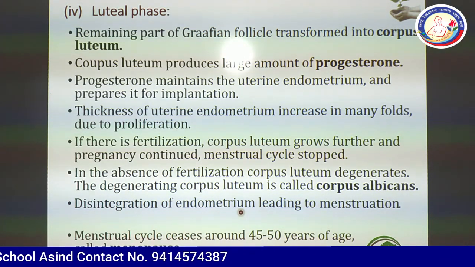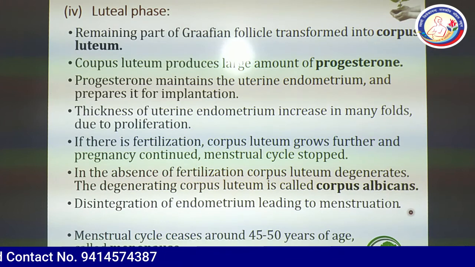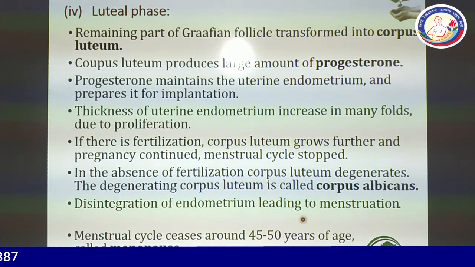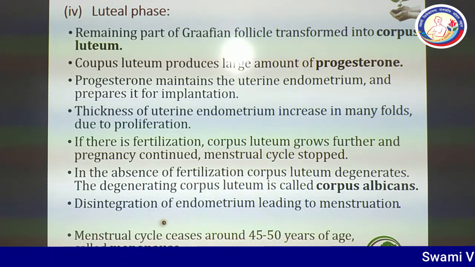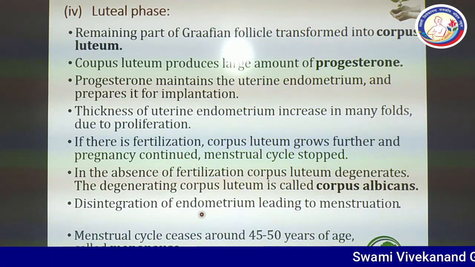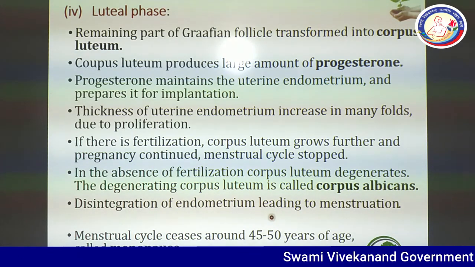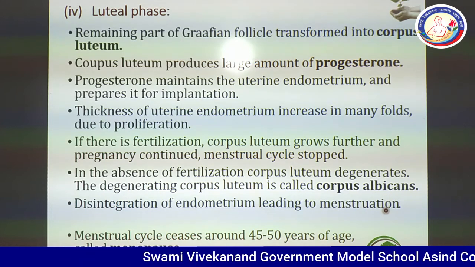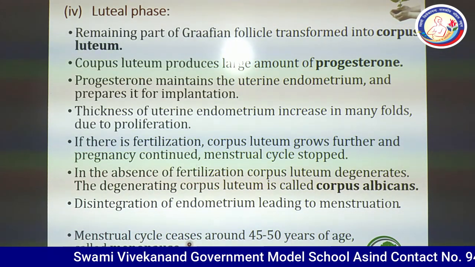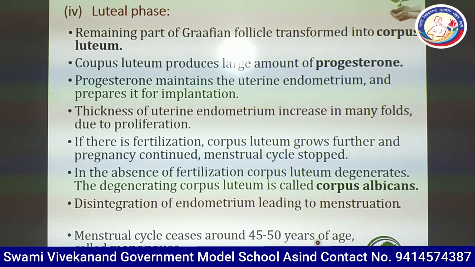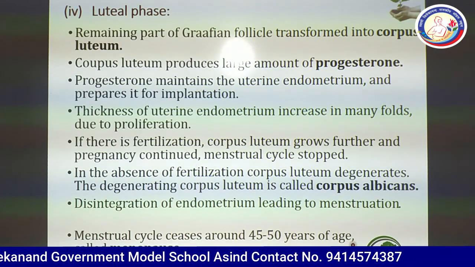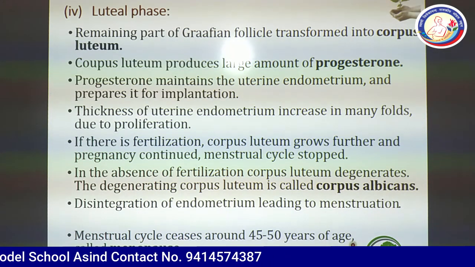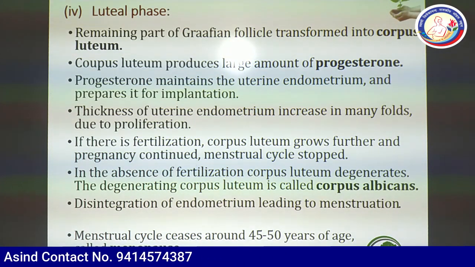Disintegration of the endometrium leads to menstruation. If fertilization has not taken place, then the endometrium will show disintegration and a blood flow from the vagina can be seen. This is called menstruation. The menstrual cycle ceases naturally around 45 to 50 years of age in the female, and it is the permanent stoppage of the menstrual cycle, known as menopause.